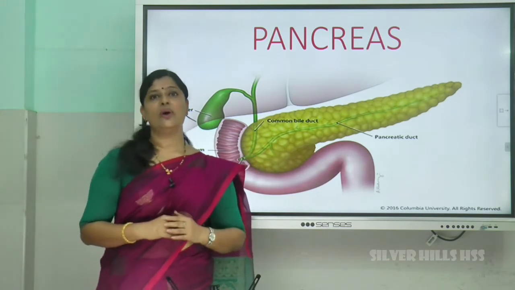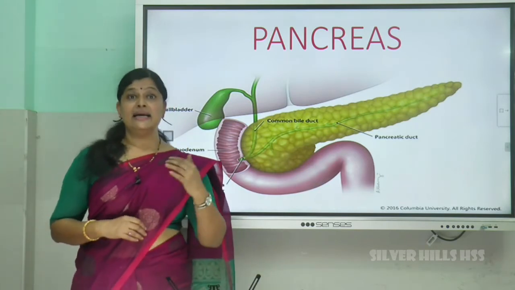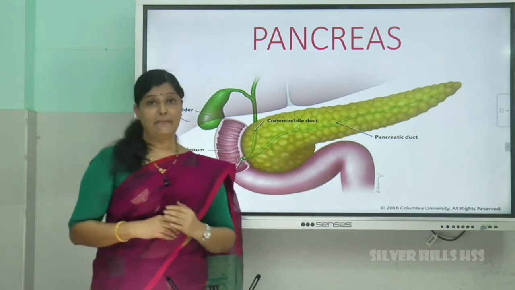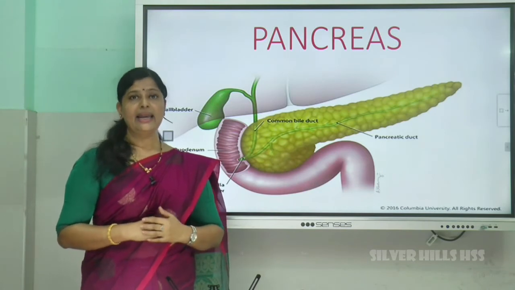Pancreas also acts as an exocrine gland. That means it has enzyme secretion. The secretion of the pancreas is called pancreatic juice. Right?